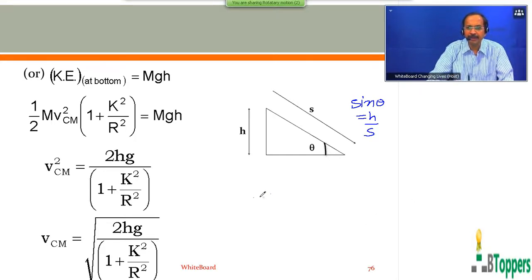Those who are writing the notes, please take a pause and finish writing the note till this step.